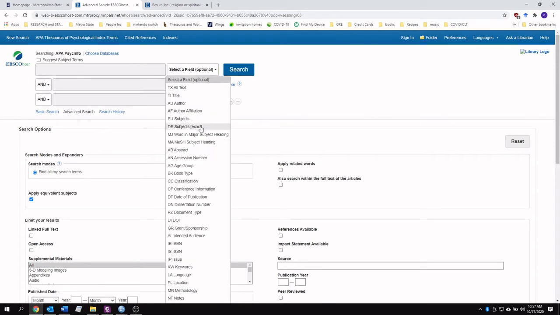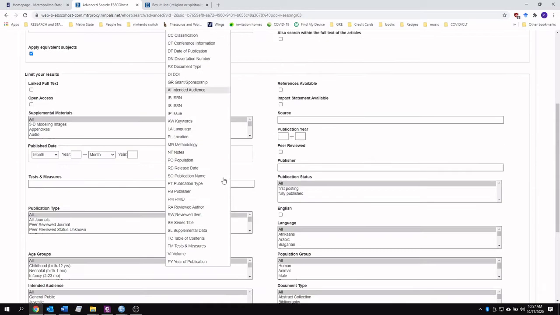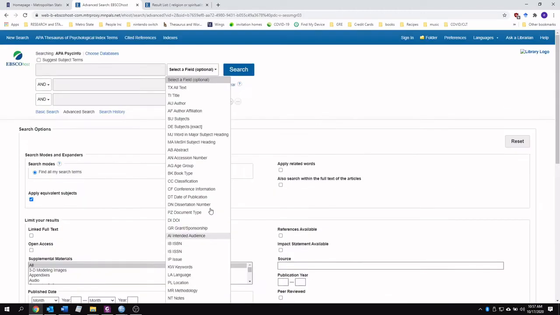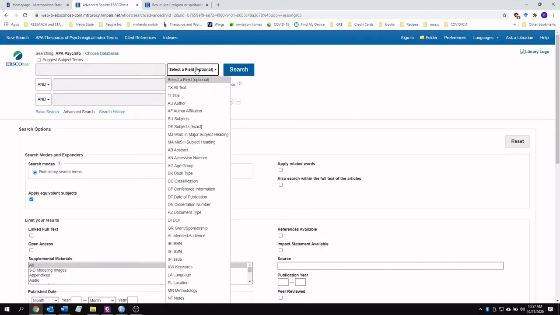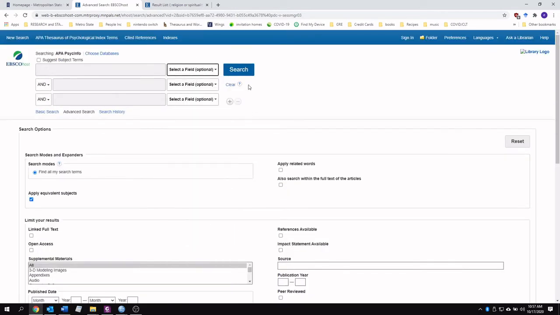I'm sure it'd be helpful, maybe if you are searching just for the subject or an author or a year of publication. That's not something I use. But what is really helpful is having these separate dialog boxes and these and, or, not options for each one of those.